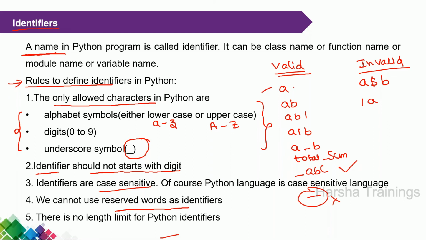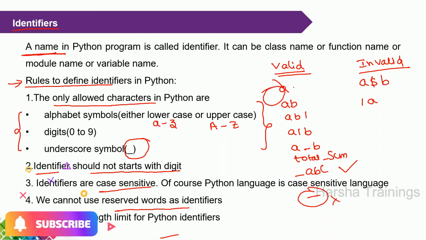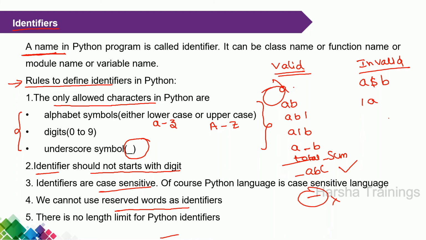Now, there is no length limit for a Python identifier. That means when we give a name, there is no restriction on the size of the name. Here you can give a variable of a single letter, or a variable that contains 1000 characters. Whatever it is, there is no limit on the length of the identifier. Okay, so these are the rules to follow for identifiers.